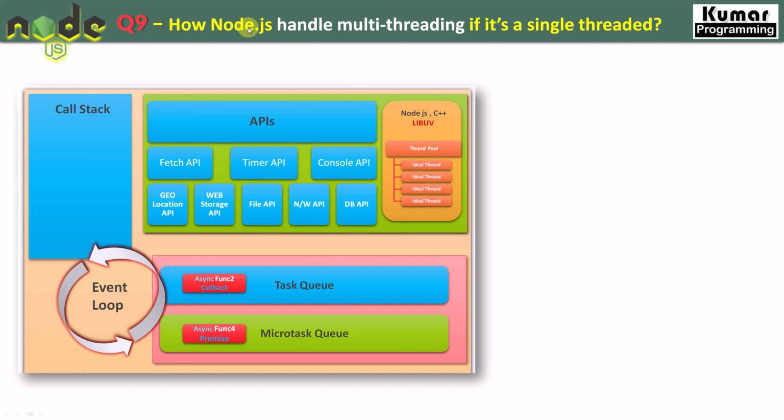We all know that Node.js is single threaded. Why is it single threaded? Because Node.js is written on top of JavaScript, and JavaScript itself is single threaded, right? So then how does it handle multi-threading? So let's try to understand.